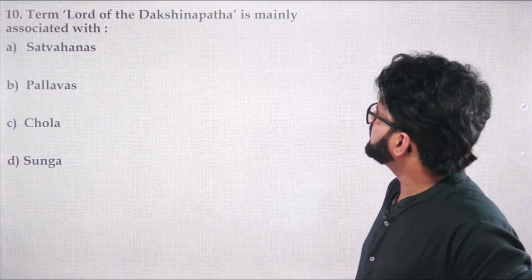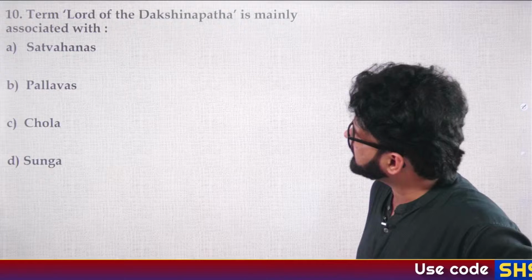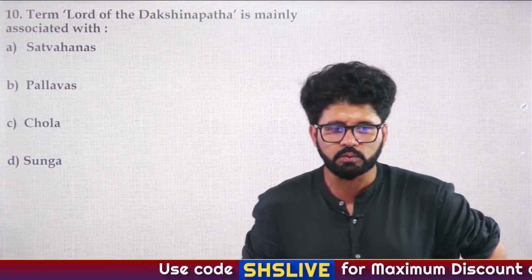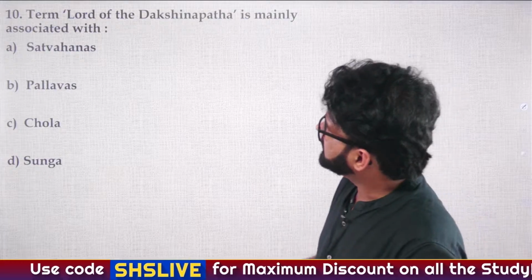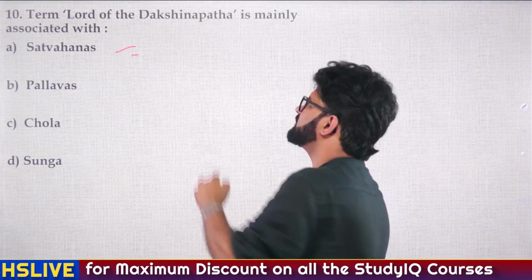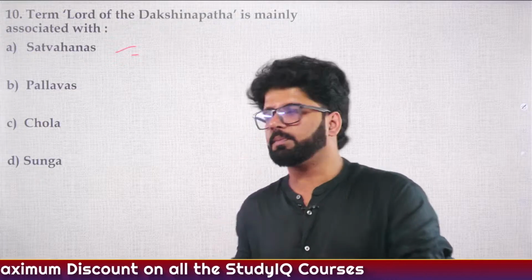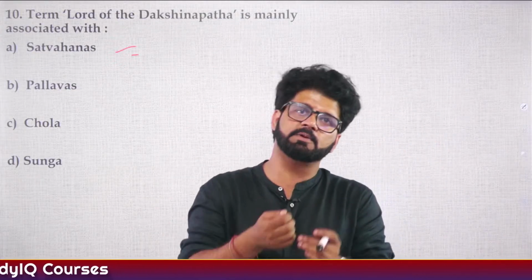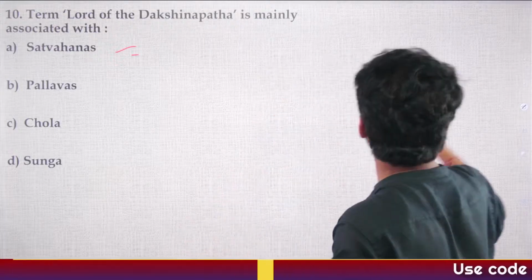So the term Lord of the Dakshinapath is mainly associated with A. Satavahanas, B. Pallavas, C. Cholas, D. Sunga. Lord of Dakshinapath is Satavahanas. We discussed this when we were talking about the post-Mauryan period. The Satavahanas are known as Lord of Dakshinapath. Sakalottarapathanatha is a term associated with Harsha. So the answer is A.